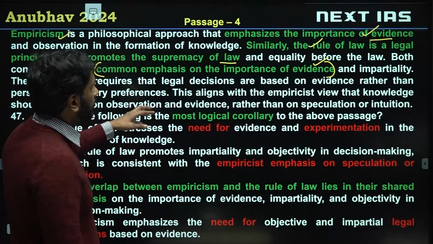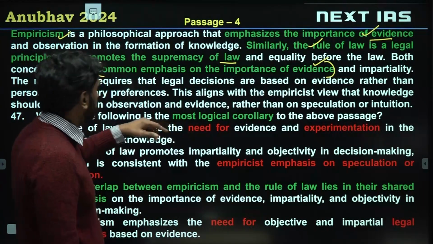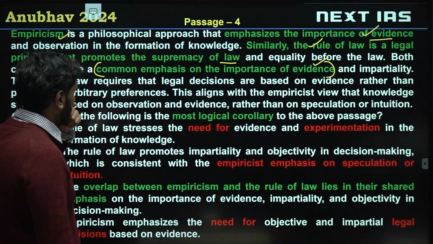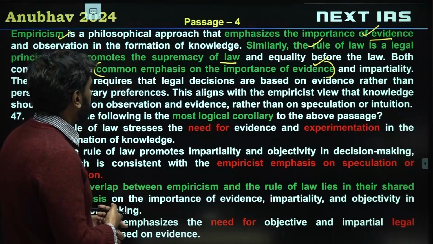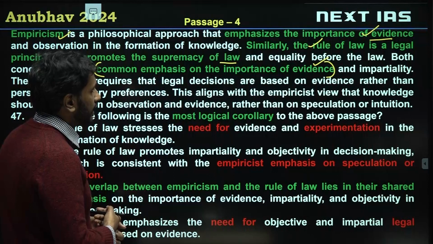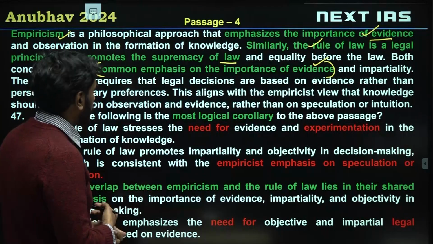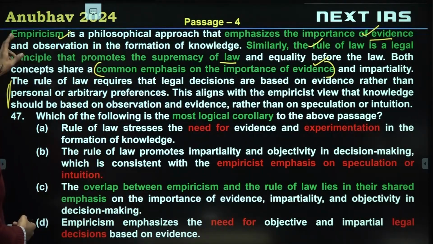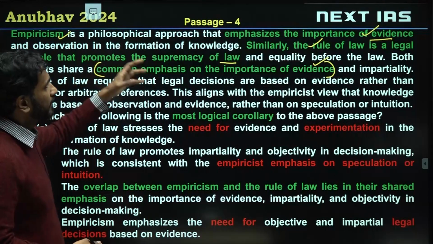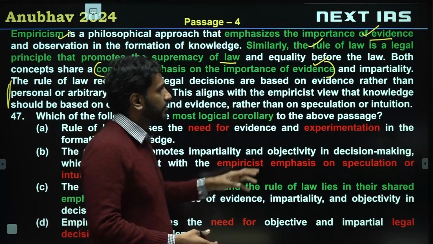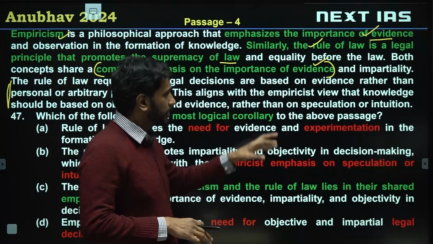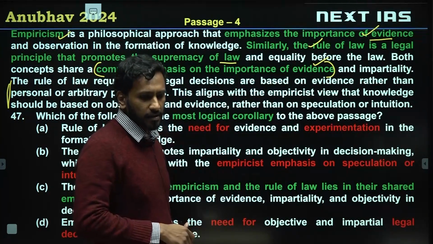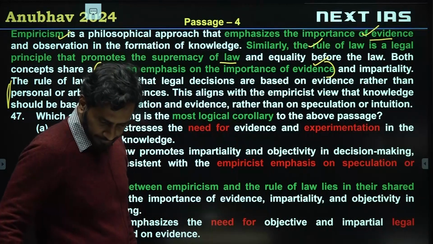Then the rule of law requires legal decisions to be based on evidence rather than on personal arbitrary preferences. This aligns with the empiricist view that knowledge should be based on observation and evidence rather than on speculation or intuition. So this concept of empiricism and rule of law having this focus towards evidence and this avoidance of speculation or intuition, this concept is discussed in the later half of the passage.